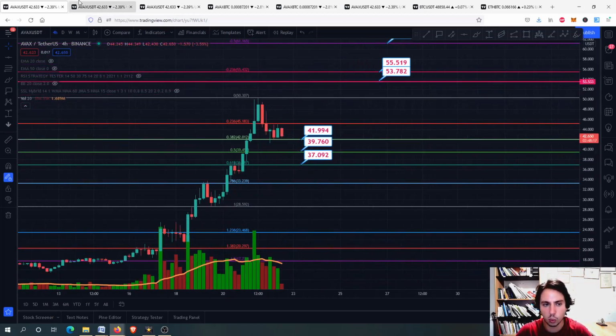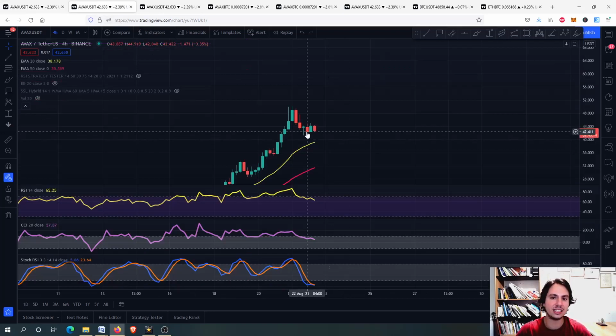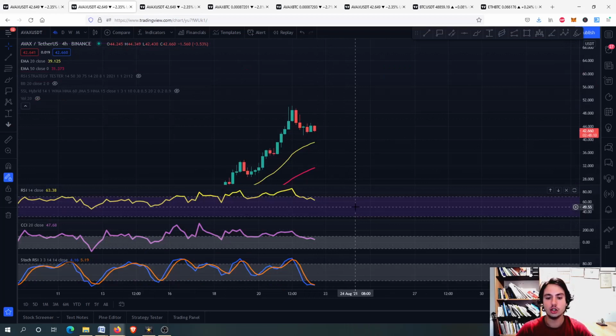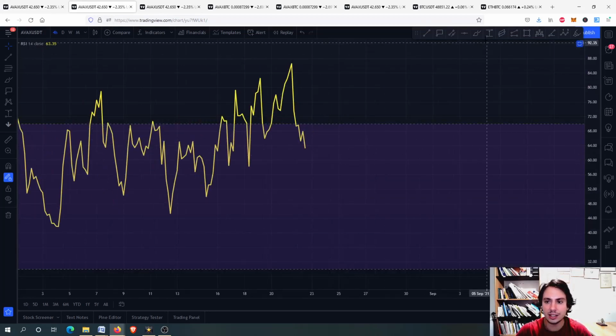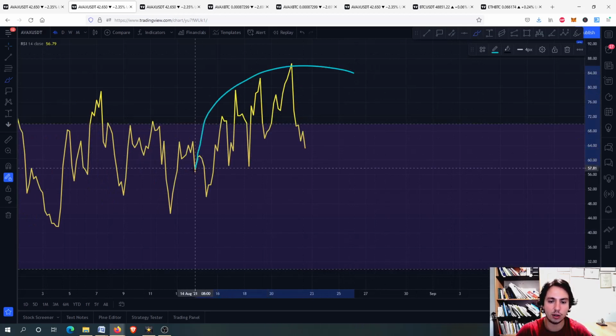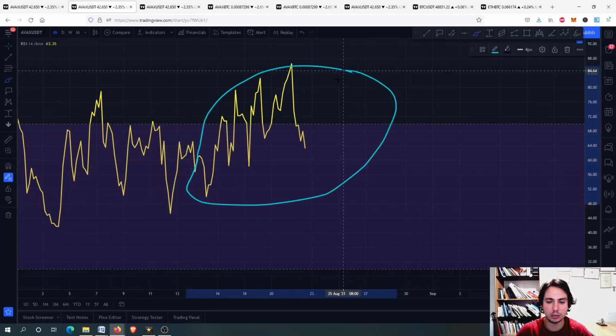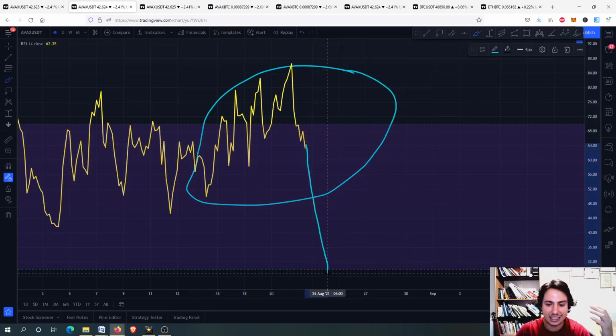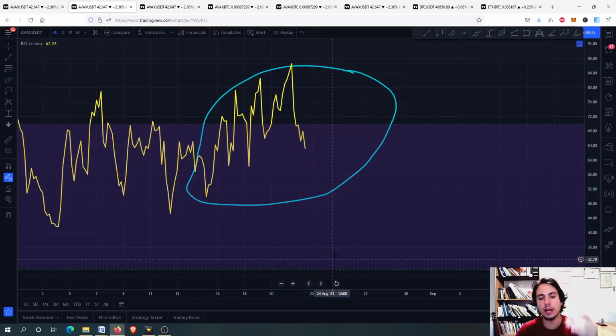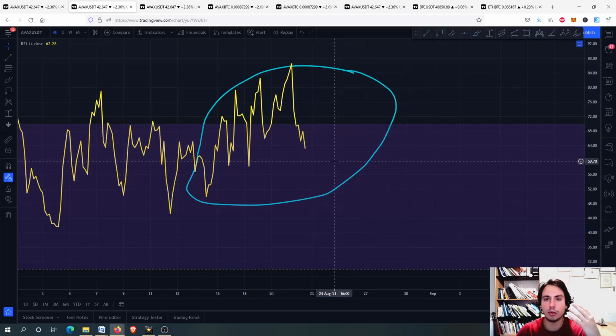We will discuss why. So let's go to the RSI, the Stoch RSI, and the commodity channel index. You can see that on the RSI, we are keeping this pattern of higher highs and higher lows, and we are keeping a very bullish pattern on the 4-hour frame. That means when we are on an impulsive wave, the RSI doesn't go down into the 30. It's very difficult on an impulsive wave for the RSI to go down below 30 into an oversold situation.